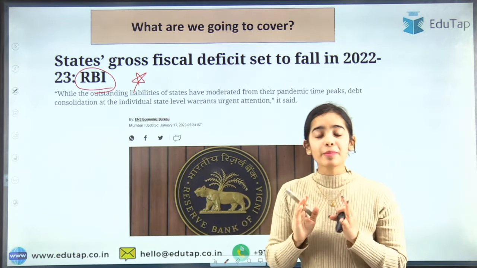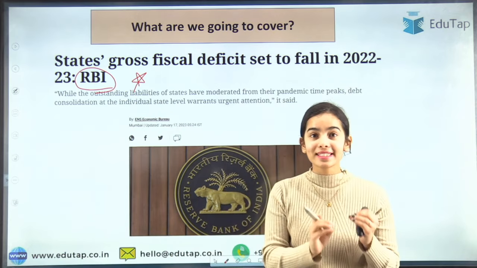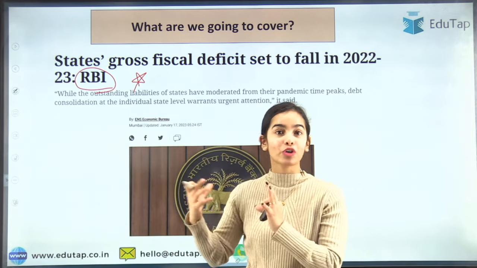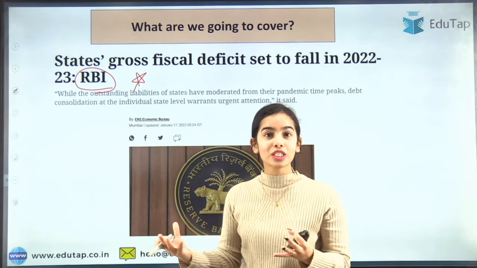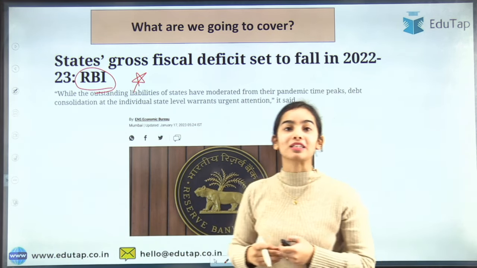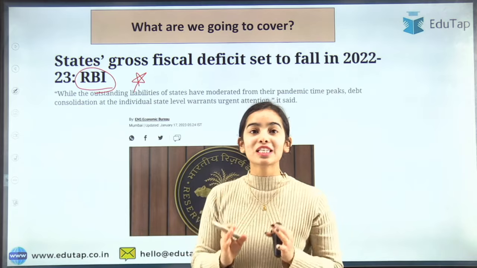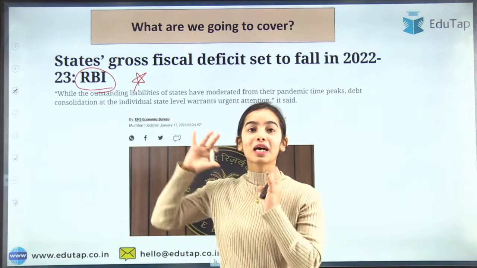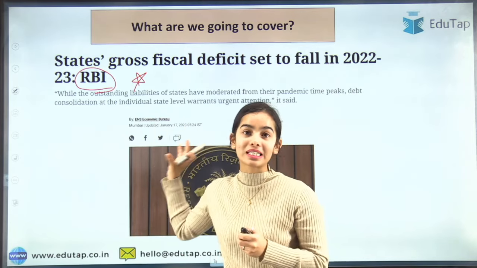So it becomes very important for you to understand the highlights that have been presented by the RBI for the publication, what this publication is all about, as well as what is the important data that has been provided by the Reserve Bank of India. So in today's session, we are going to understand the complete highlights and we are going to understand the data.